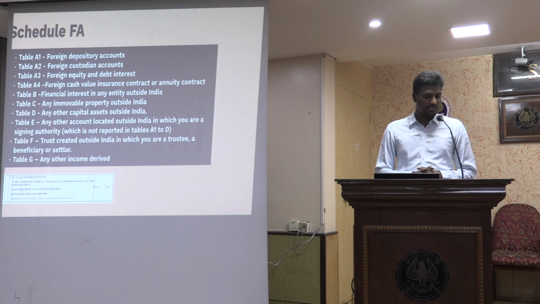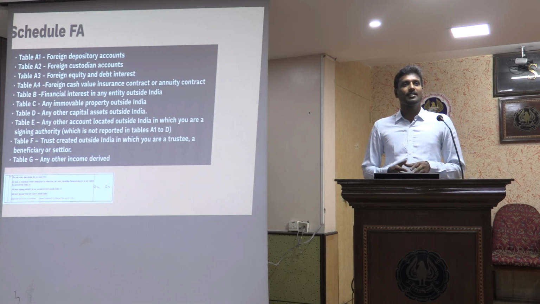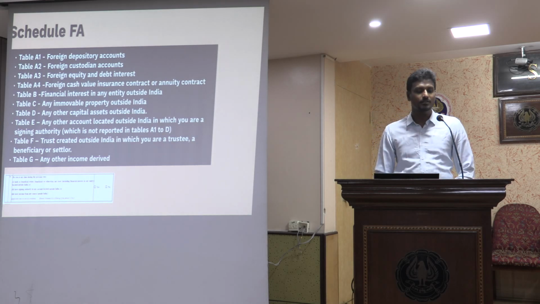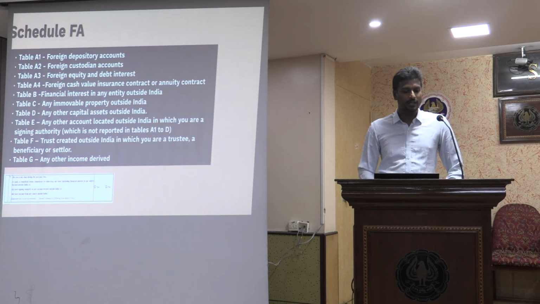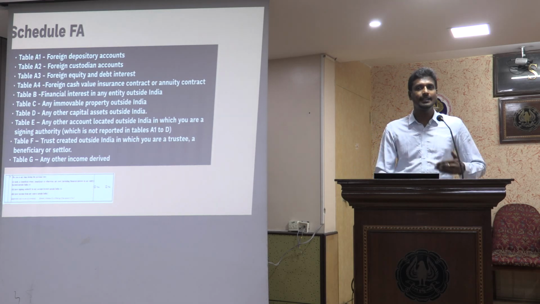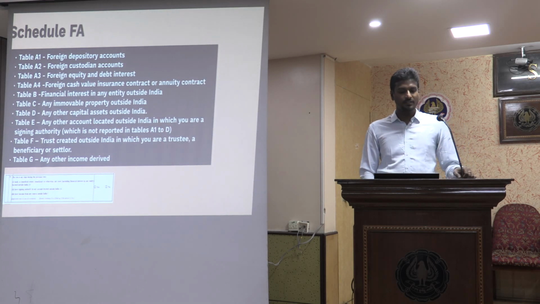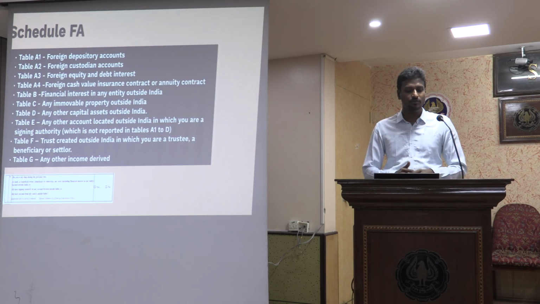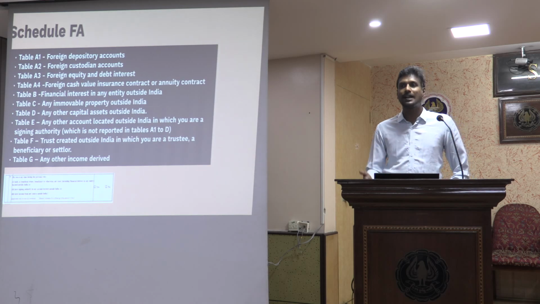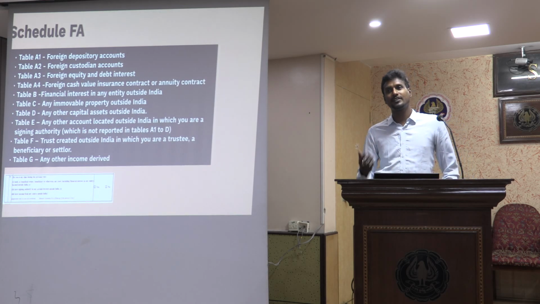Then comes the Schedule FA. Schedule FA is again about foreign assets. You have various tables: table A1 to table G, that is A1, A2, A3, A4, table B, C, D, E, F, G. So we'll have to give the information of foreign depository accounts, custodian accounts, any foreign cash interest, foreign bank account details, or foreign investment in any properties, shares, all of that.